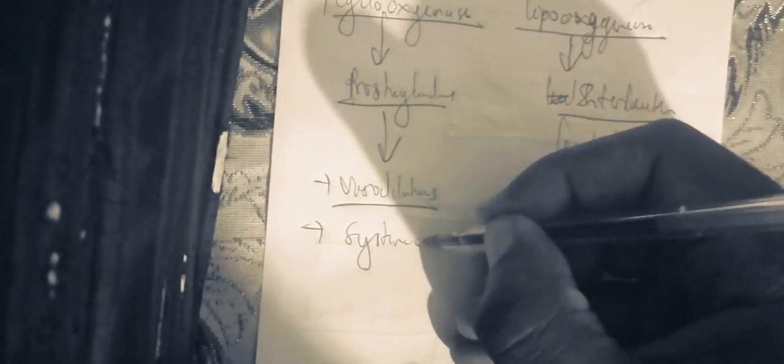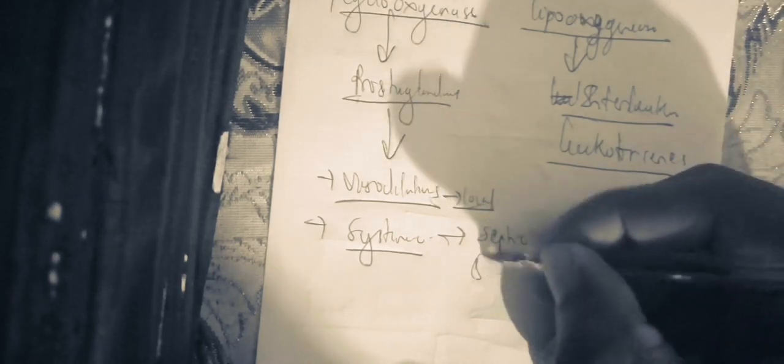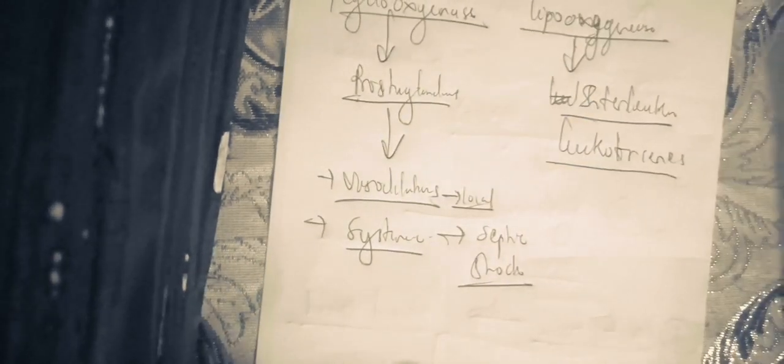Particularly, the prostaglandins are going to result in vasodilation at the site and also systemic vasodilation, provided that the microorganism has a systemic spread. It can result in local vasodilation if the microorganism is still located at the point of focus, or systemic vasodilation that can result in septic shock when you have a systemic spread of the microorganism.